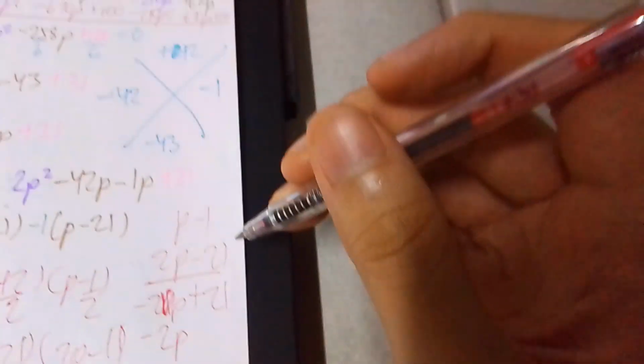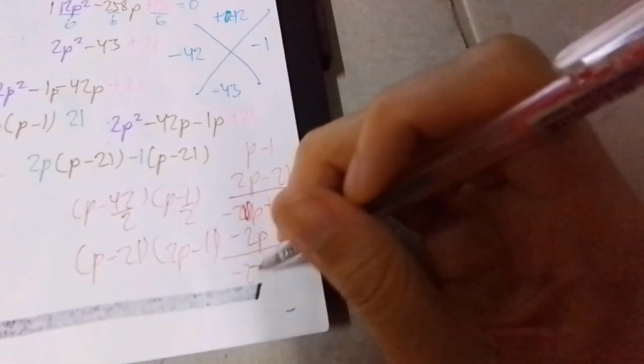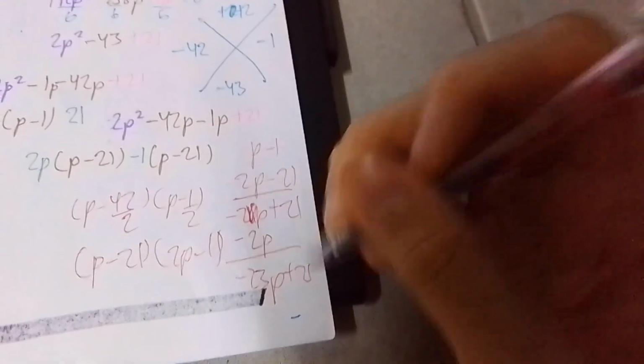This is negative 21. So this becomes positive 21. This becomes negative 21p, diba? Negative 21p. Then this one becomes negative 2p. Diba? Tama, that becomes negative 23p. Negative 23p. That's 21. And this becomes 2p squared. Teka, malabo. Kasi nga, I don't think that's supposed to be the right answer.